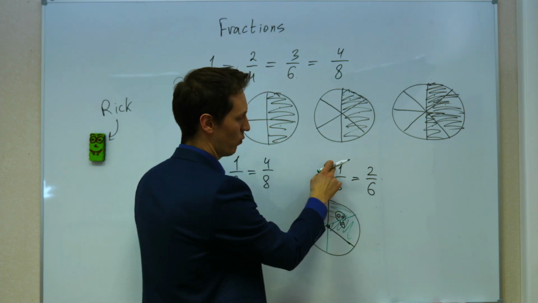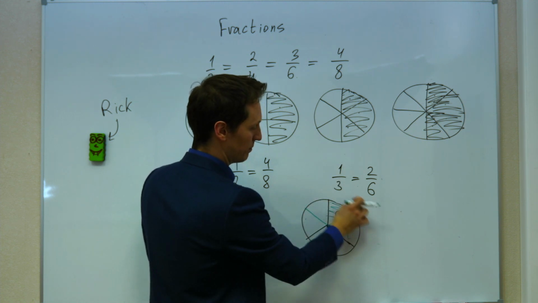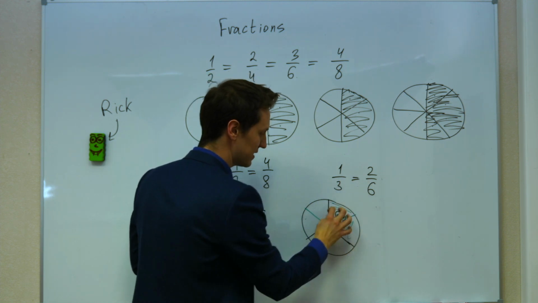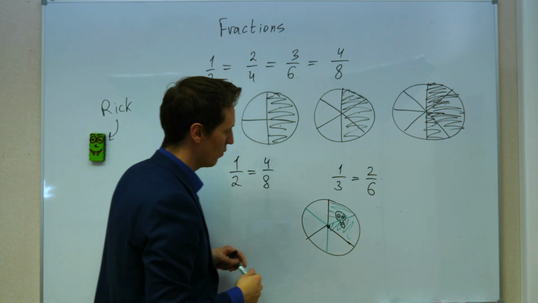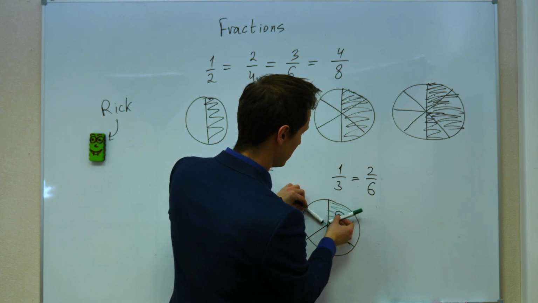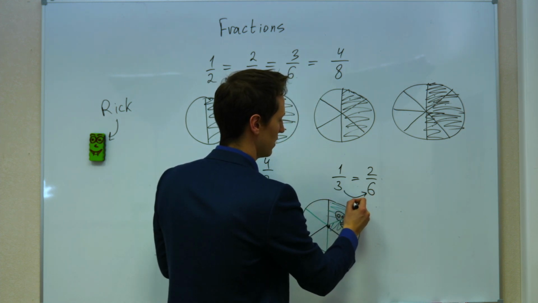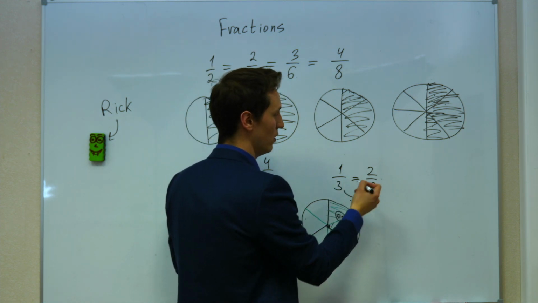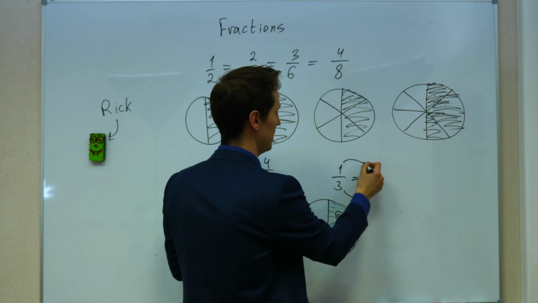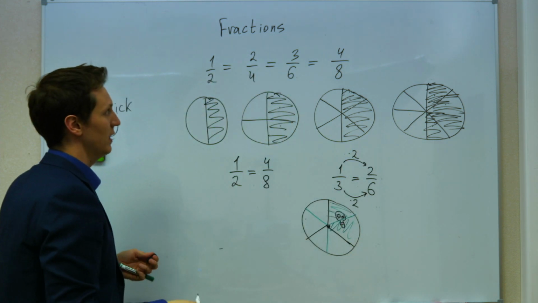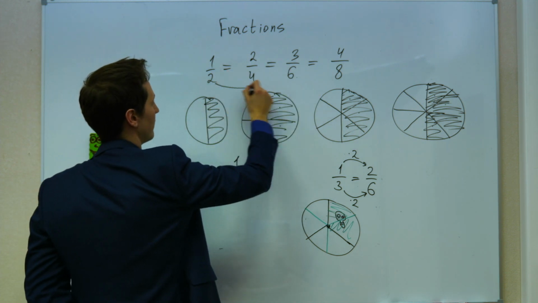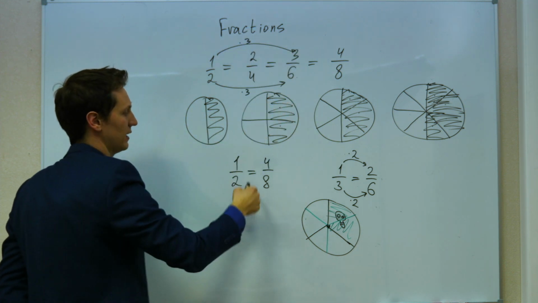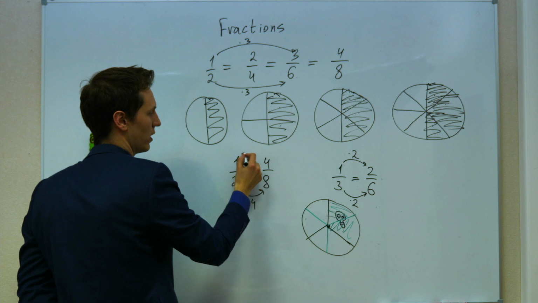Before, we wrote it as 1 out of 3. 1 big piece out of 3 big pieces is the same as 2 small pieces out of 6 smaller pieces. When we divided every piece in 2, the total number of pieces was multiplied by 2. Instead of 3 pieces, we got 6. And the total number of weird pieces in the denominator was also multiplied by 2. So if you look at this one, you have 2 multiplied by 3 here and 1 multiplied by 3 here. And here you have 2 multiplied by 4 and 1 multiplied by 4.